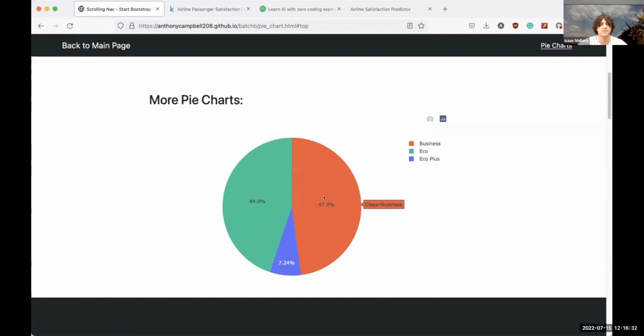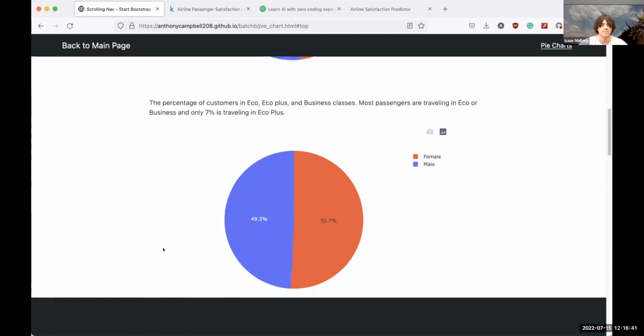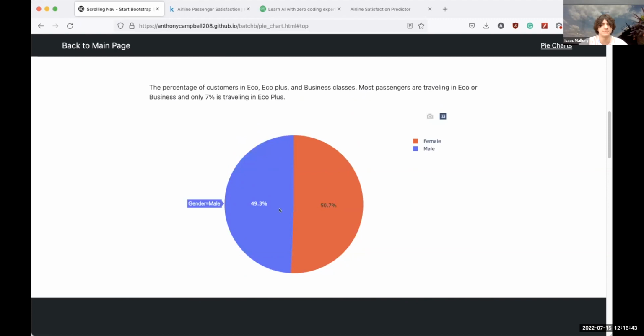This pie chart shows the amount of people riding in each class. As you can see, most people ride either business or eco class, with a small amount of people riding eco plus. This is the pie chart between the amount of genders riding on airlines. This is to be expected. It's mostly 50-50 with a slight lean towards females.